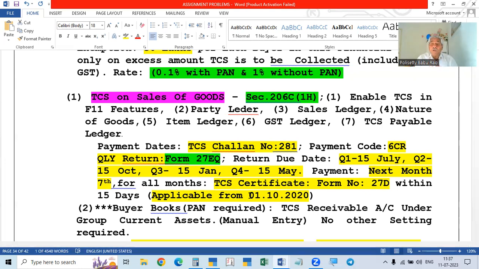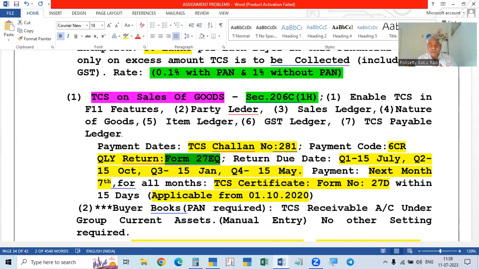And then every quarter, we have to file the return. 27EQ is the form number. For that, in TDS, after the quarter, next month ending. But here, after the quarter, next month 15th only is the last date for filing the return. In the return, we will give the details. In the payment, a lump sum, the total amount, you are paying. In the return, for every month, for the month of April, who are the persons from whom we collected, the different persons and the details of the collection made from them.